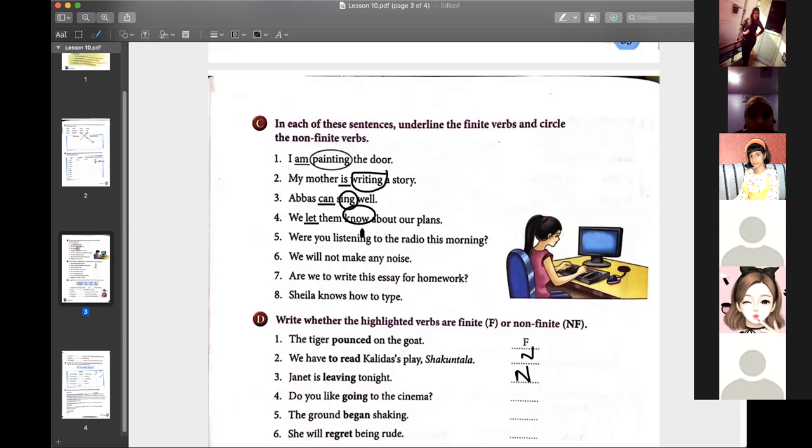Ma'am, I have a doubt. Ma'am, we could change finite verbs into non-finite by adding to. No, we are not changing the verb.